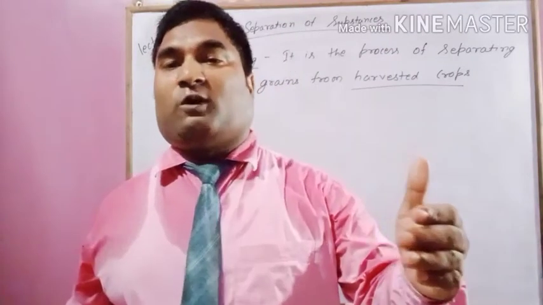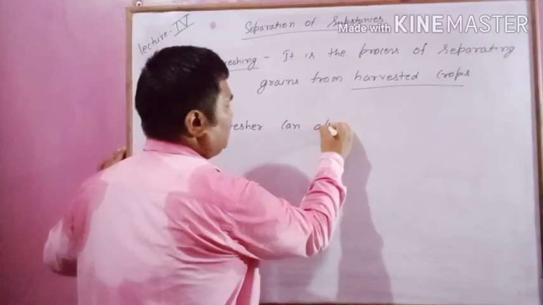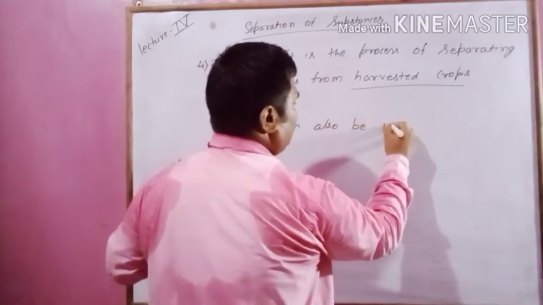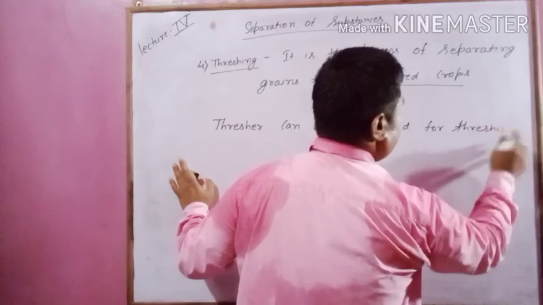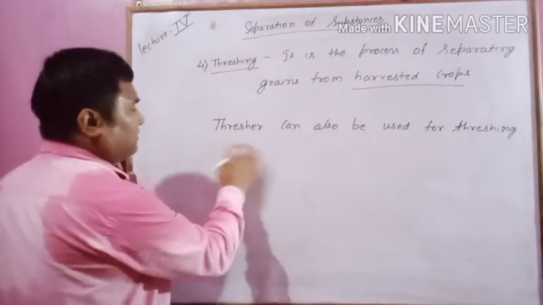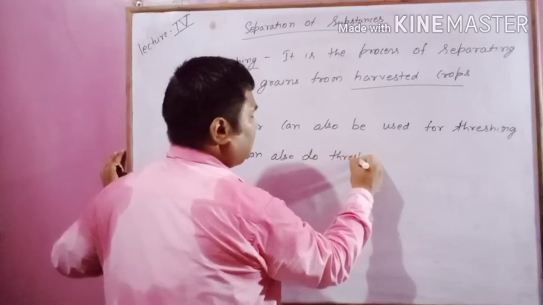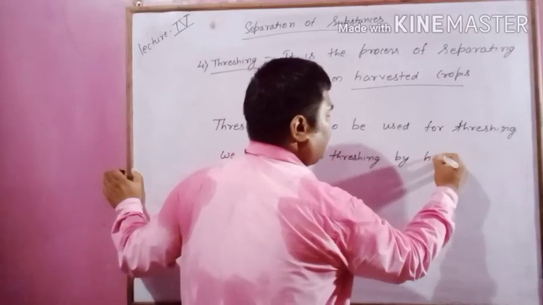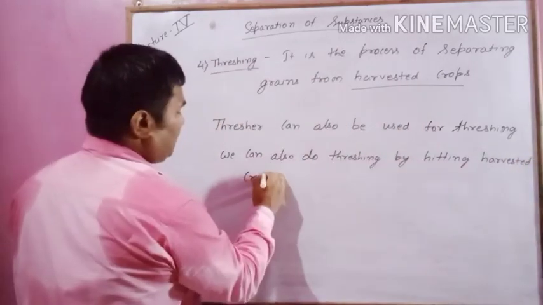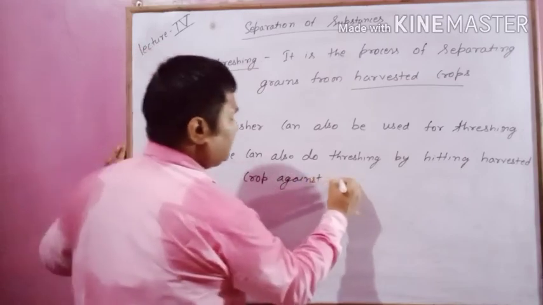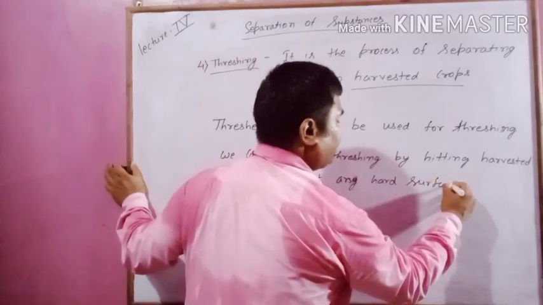Otherwise there is a machine called a thresher. A thresher can also be used for threshing, but we can also do threshing by hitting the harvested crop against any hard surface.